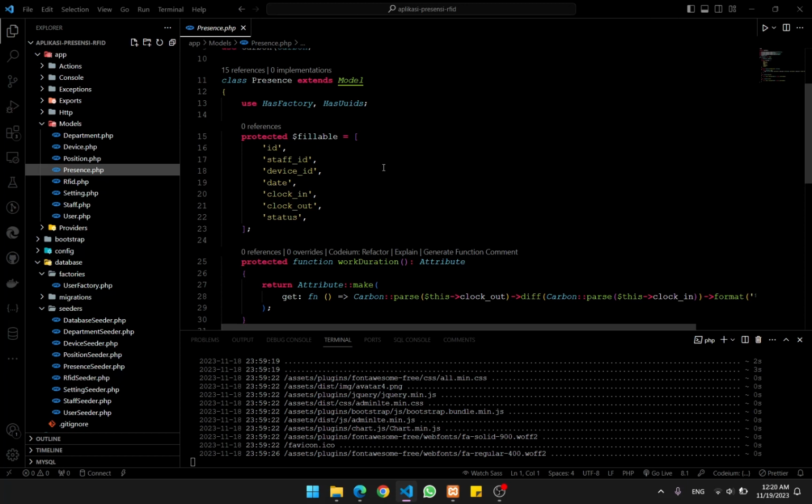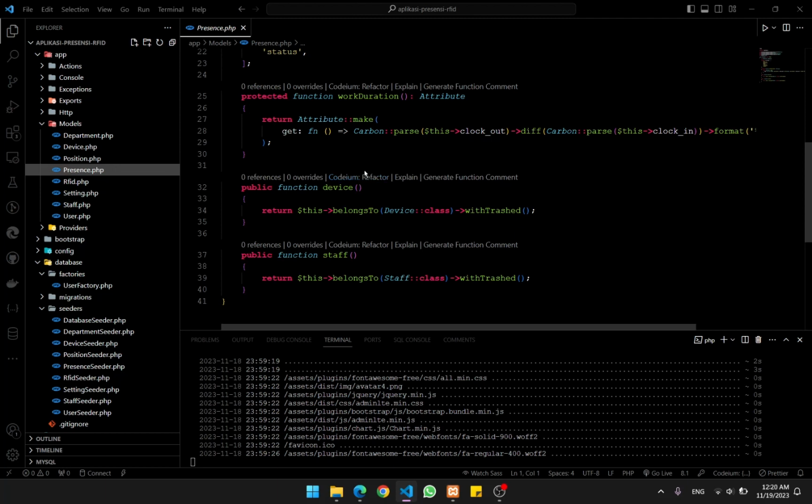Then the date, basically the current date when they tapped the card, and then whether it is a clocked in or clocked out. If it is, then it is true. If it's not, it is false. True is 1, false is 0, and then the status. Status is whether they are an active user or not.